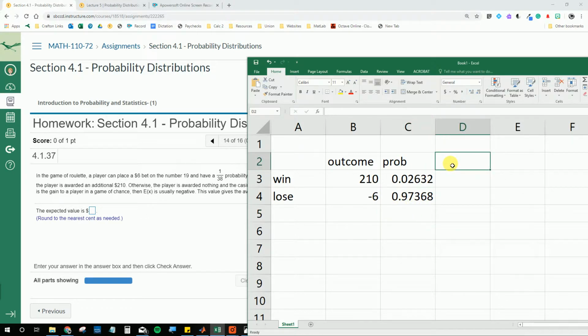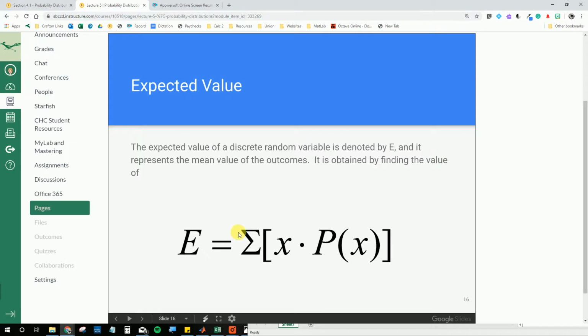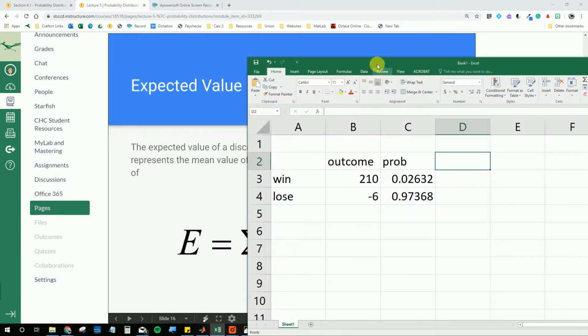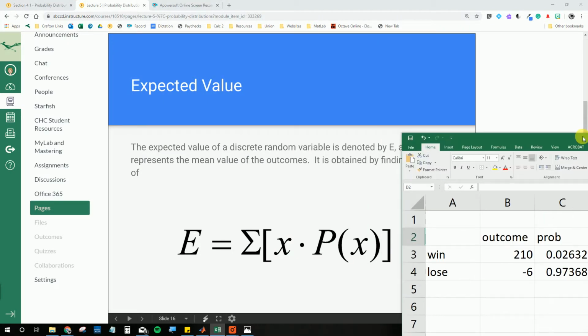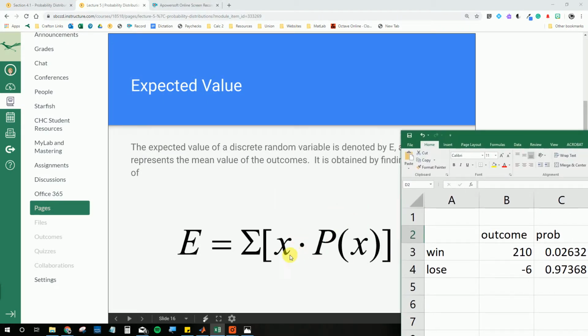Okay, so we now need to do the expected value. Here we have the summation of x times p of x. If we try and relate this back to our table, we didn't use any of these fancy math symbols, but we still have all of this stuff. x is just the thing that's happening, and we called that outcome. Let's just rename it x so it's less confusing. So x has 2 possible outcomes: I get a whole bunch of money or I lose a little bit.